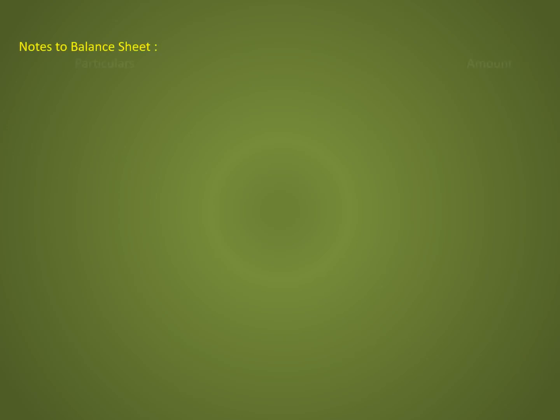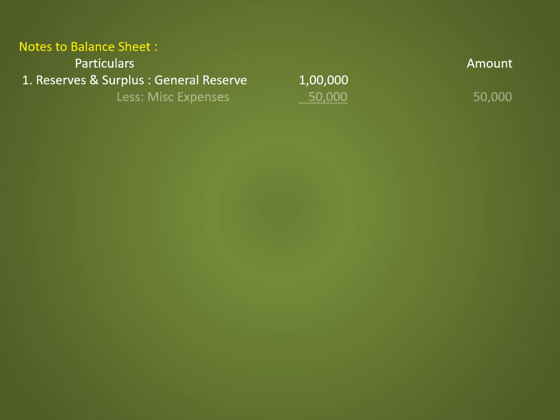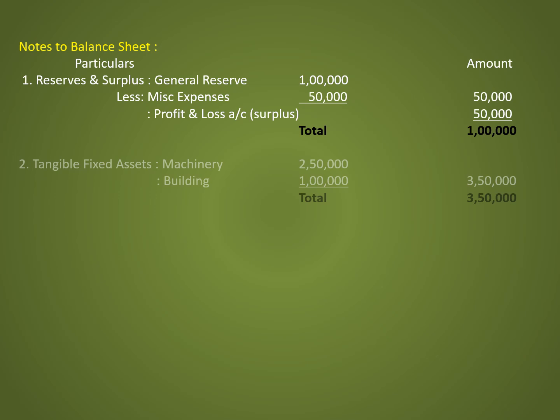Notes to balance sheet. The first note is reserves and surplus, comprising general reserve, that is 1 lakh, less miscellaneous expenses 50,000. So reserves and surplus is 50,000. The next one is profit and loss account, that is credit balance surplus 50,000. Total reserves and surplus is 1 lakh. The second note, tangible fixed assets, that is machinery 2,50,000, building 1 lakh, total tangible fixed assets is 3,50,000.